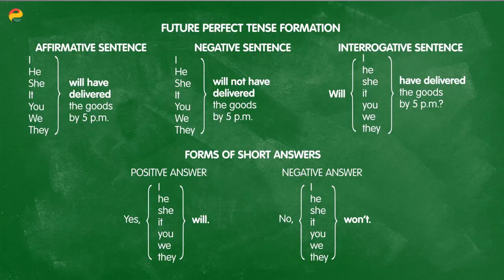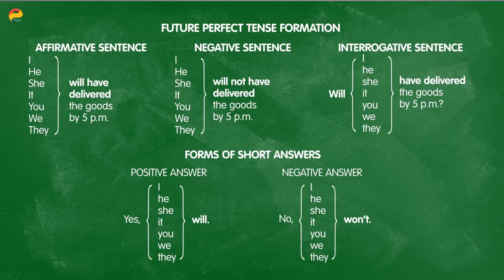But now, let's move from the future continuous tense into the future perfect tense. So looking at Table 5, you will see some forms of the future perfect tense in English. To form the affirmative in the future perfect, you simply add the phrase have after will with the past participle of the main verb. And just like in every other future tense, it does not change depending on who you are talking about. I, you, we, they, he, she, and it all will use the same structure.